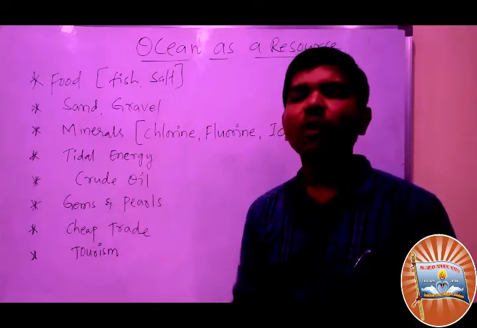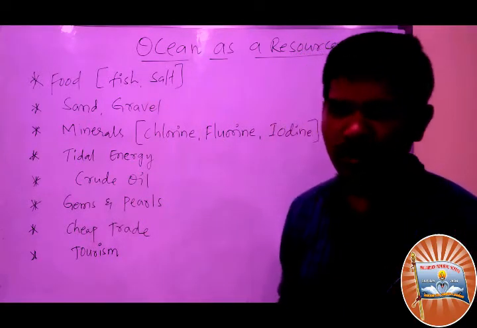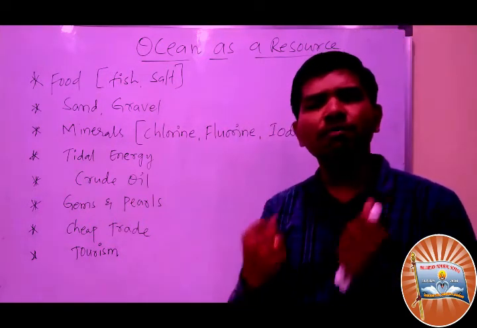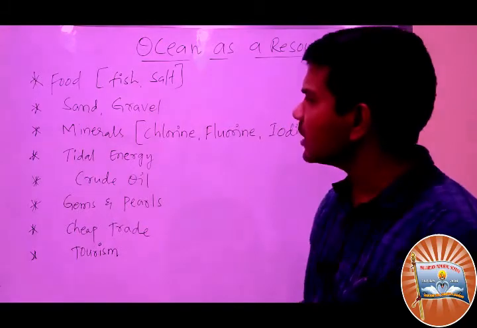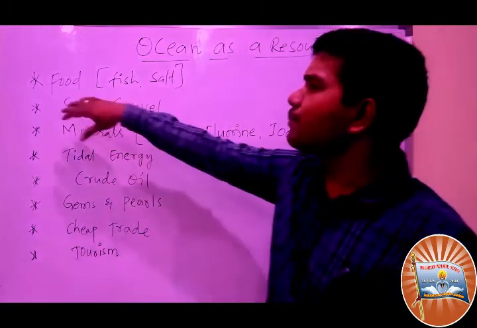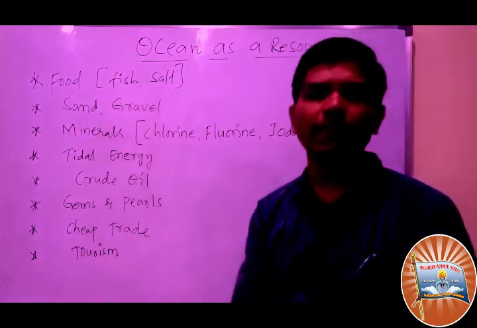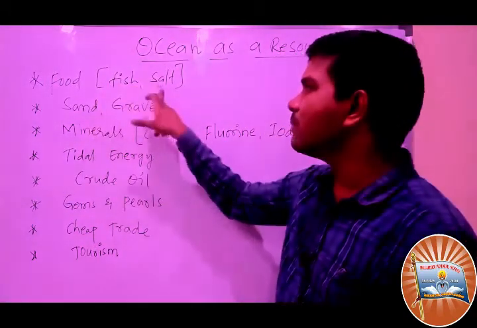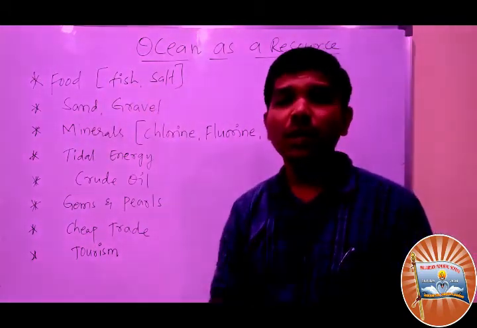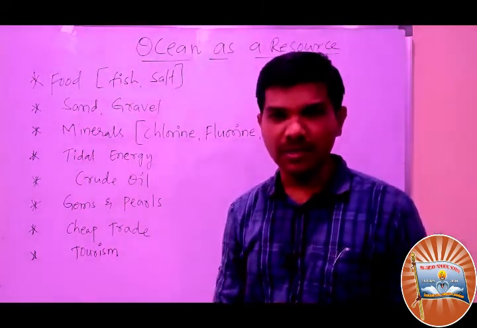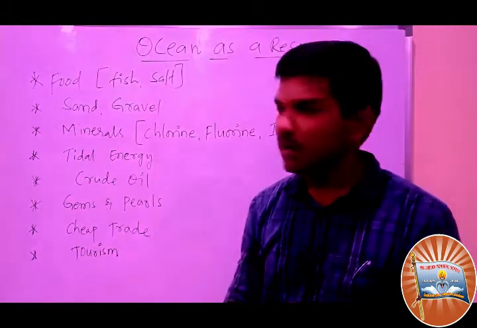Let's see how oceans are very useful to us. Oceans as a resource. How, sir? For example, they provide food, fish food, marine food, and not only that but also salt. Without salt it is impossible to eat, am I right or not?